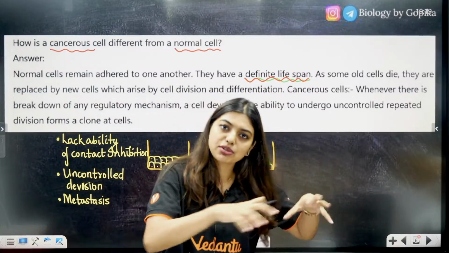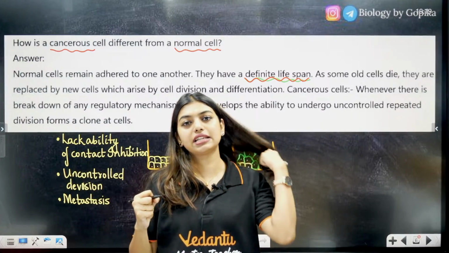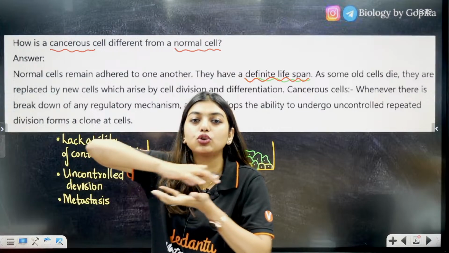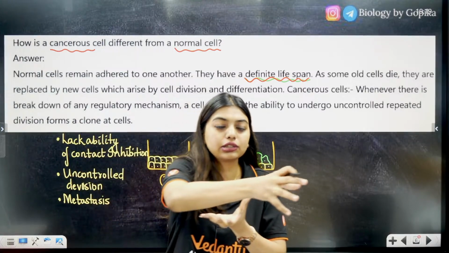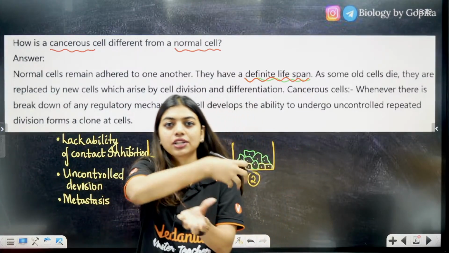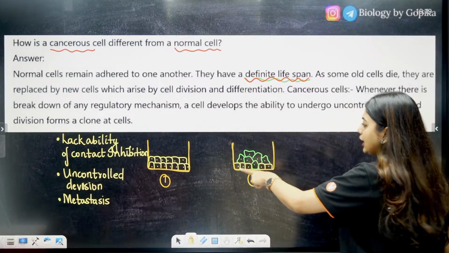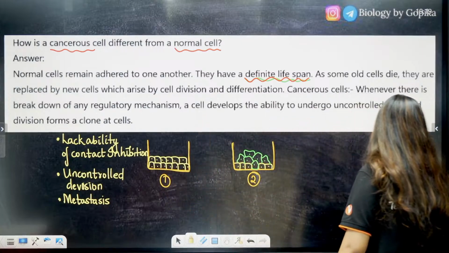Location C, she'll come, she'll make friends there. This is called metastasis. That means wherever the tumor is going to go, it is going to start growing another tumor there. Again, it will move from there, grow another tumor, come back here, grow another tumor. Understood? Metastasis. Okay? Clear or not? So these are the three main topics of your cancerous cell.